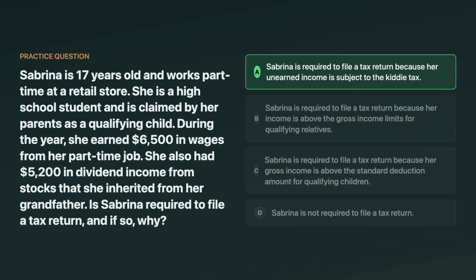The correct answer is that she's required to file because her unearned income is subject to the Kiddie tax. With $5,200 of dividends, she's over the Kiddie tax threshold, so Form 8615 comes into play on her return. A tempting wrong choice is the standard deduction explanation, but this question is testing Kiddie tax logic tied to significant unearned income.